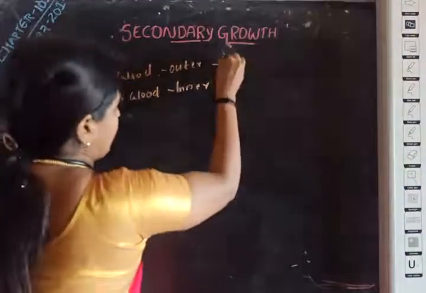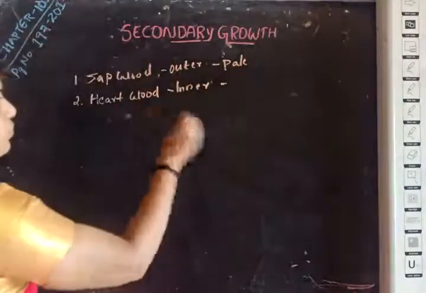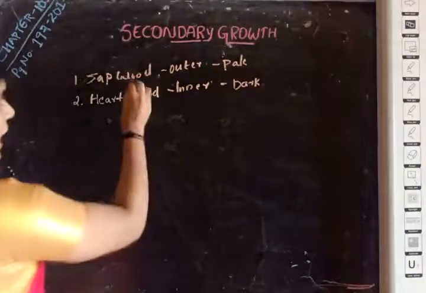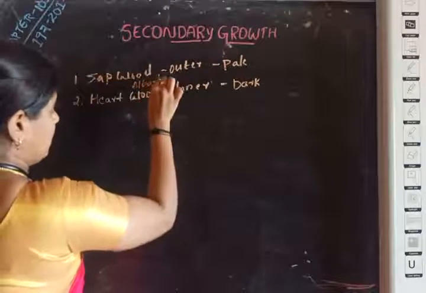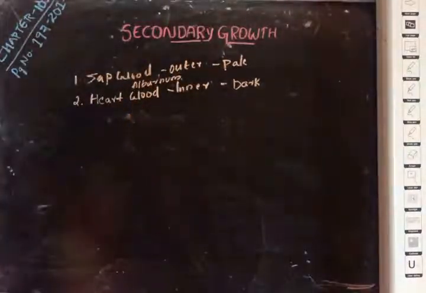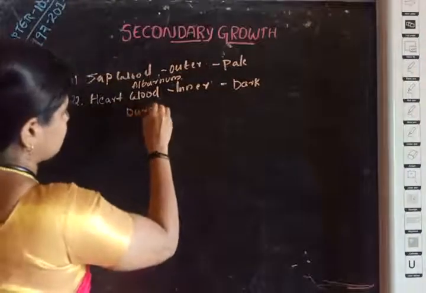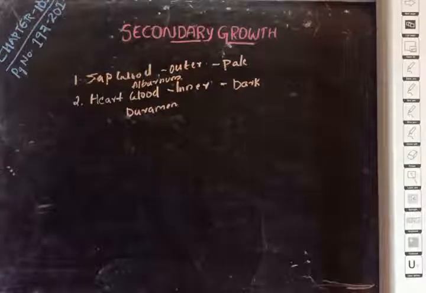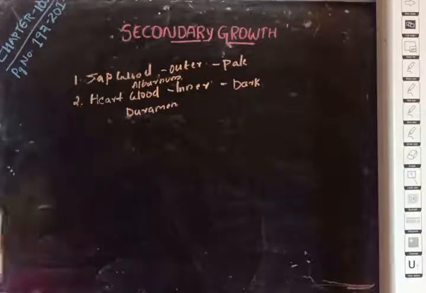Sapwood is pale in color, whereas heartwood is darker in color. Sapwood is otherwise called alburnum, whereas heartwood is also called duramen. So, in the secondary xylem, there are two types of wood which are distinguishable. First one is sapwood, second one heartwood. Sapwood is found on the outer part of the wood and it is pale in color, also known as alburnum, whereas heartwood is the inner part of the wood and it is darker in color, also called duramen.